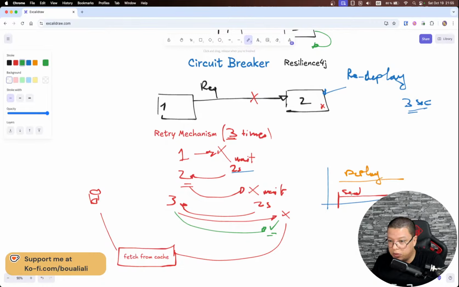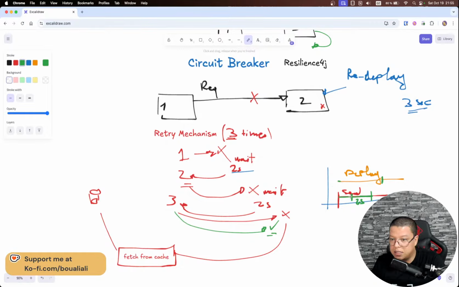Sending the request will take, for example, 1 second, and then I will wait 2 seconds right here. And redeploying, we said, takes 3 seconds, so it will end, for example, just here.